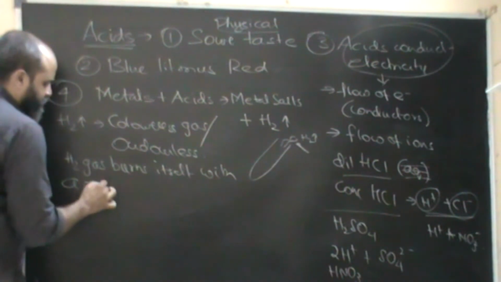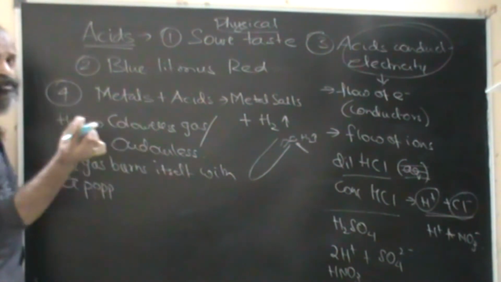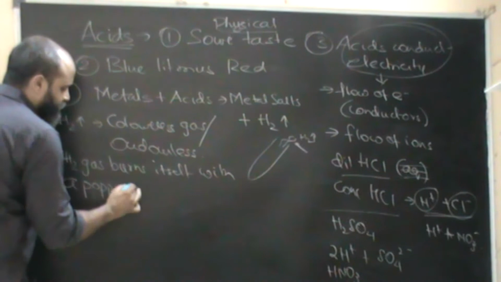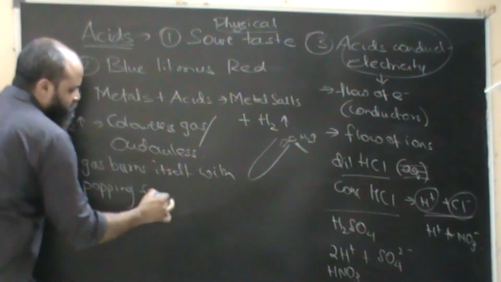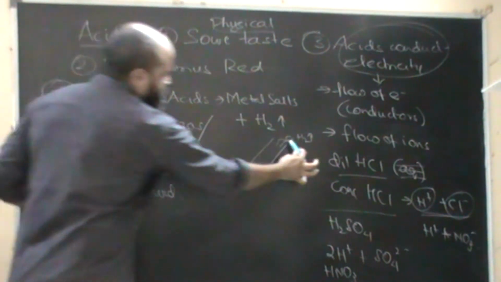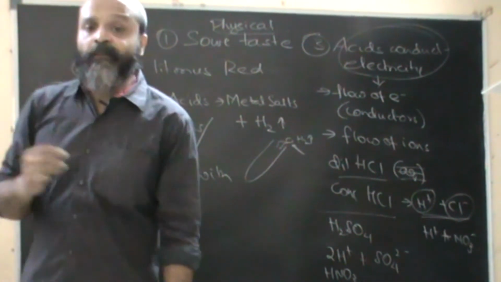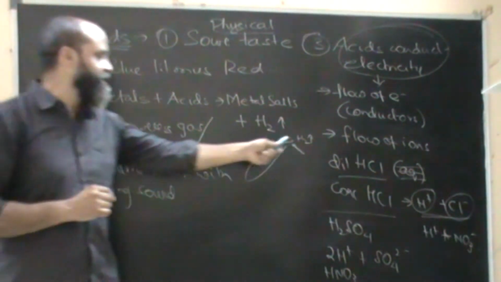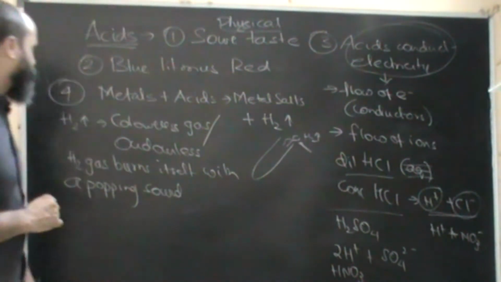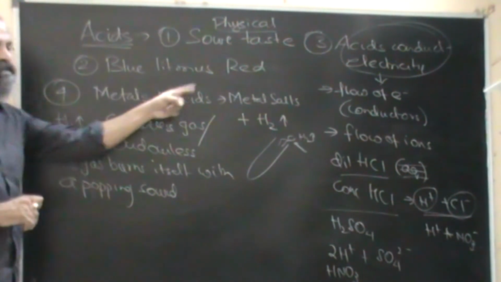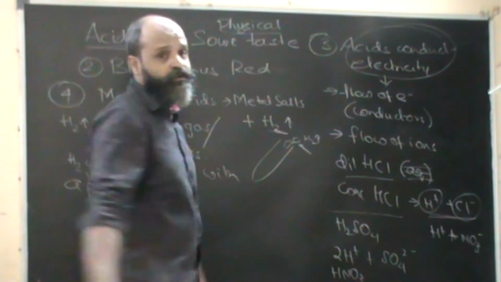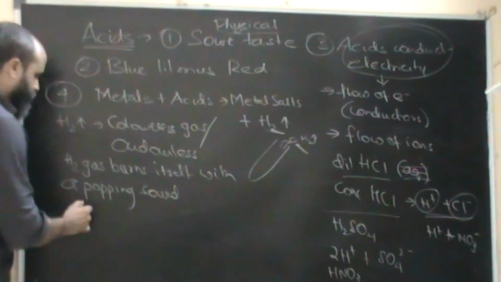Like a Diwali cracker, those small crackers that you have, a popping sound. So when you bring a lighted matchstick close to a place where hydrogen gas is getting evolved, it will burn with a popping sound. So metals plus acids will give you metal salts plus hydrogen gas. Now let's take an example.